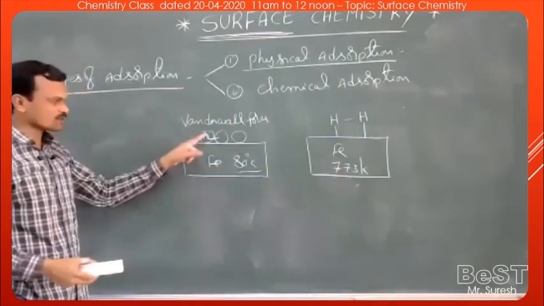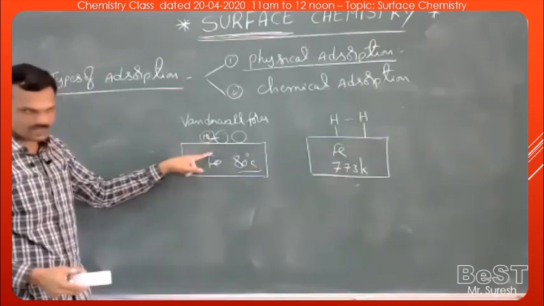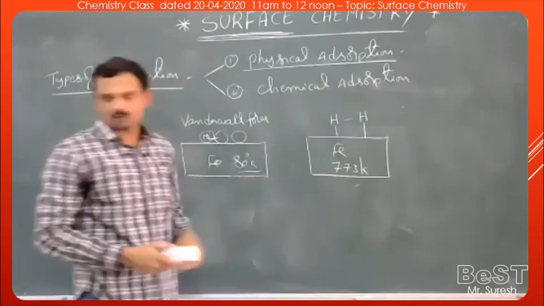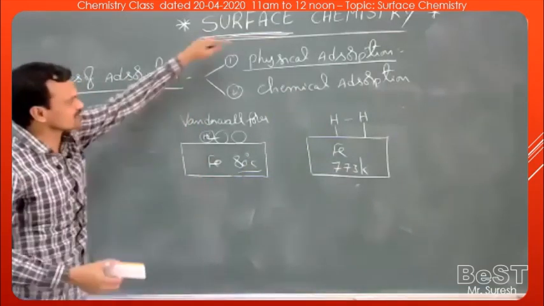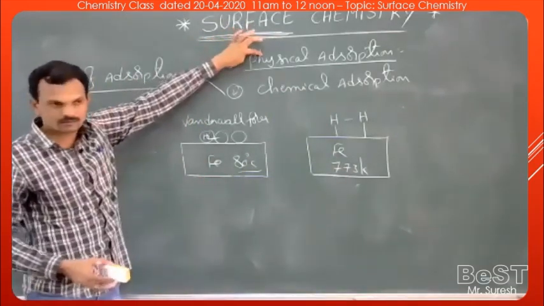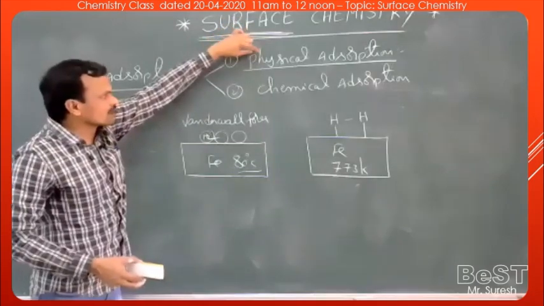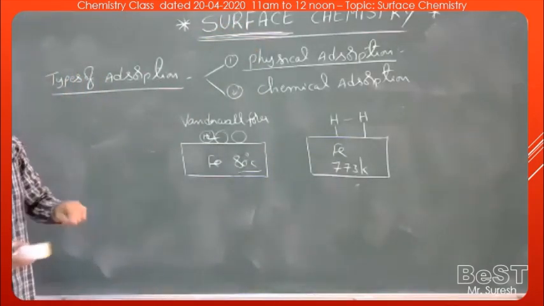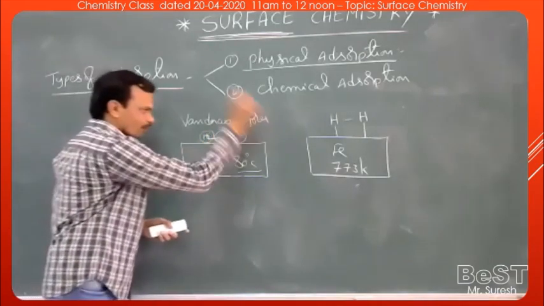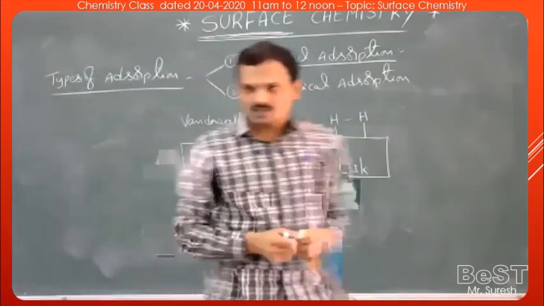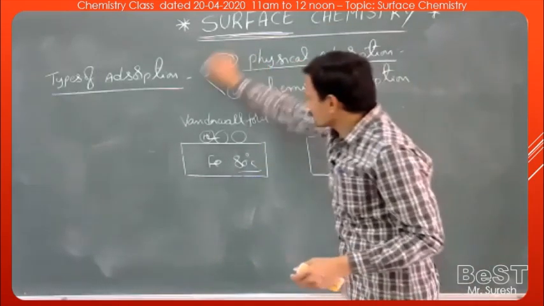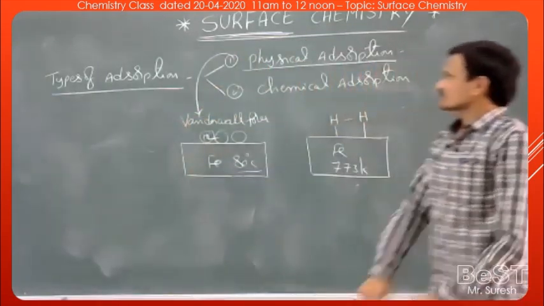So here adsorption takes place by weak van der Waals force, whereas here adsorption takes place by the formation of strong chemical bonds. Now go to the first case, physical adsorption. If both adsorbate and adsorbent are held together by the weak van der Waals forces, then that is called physical adsorption. Now this is an example of physical adsorption.